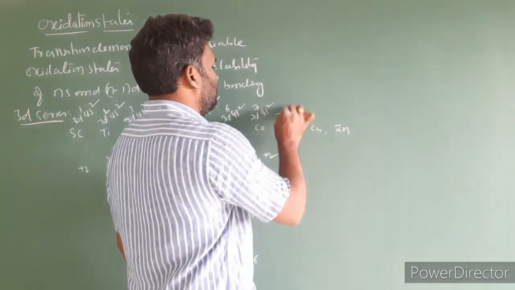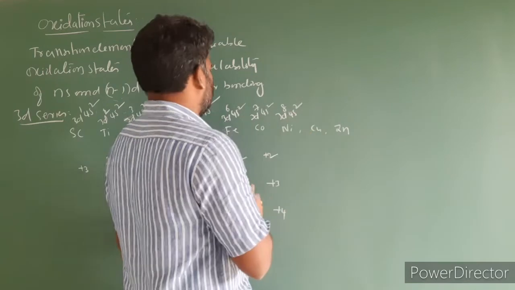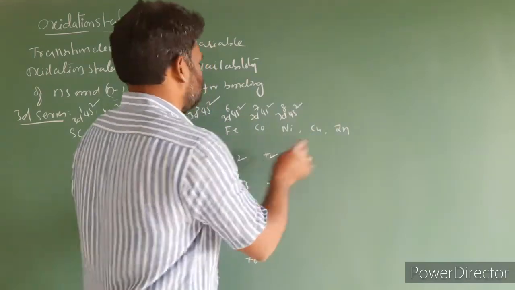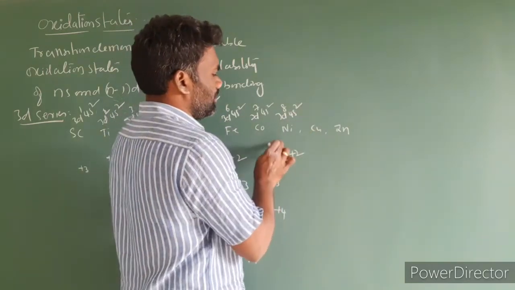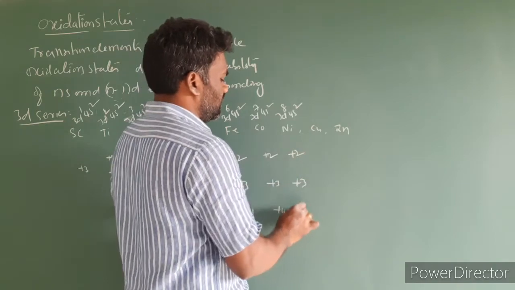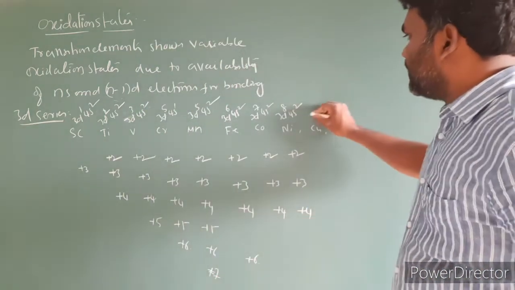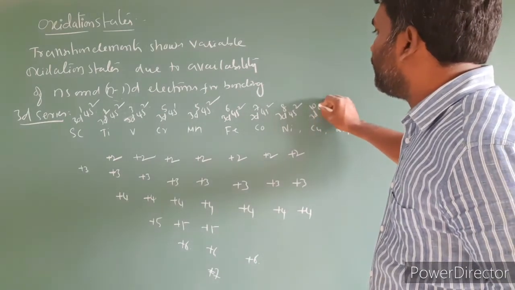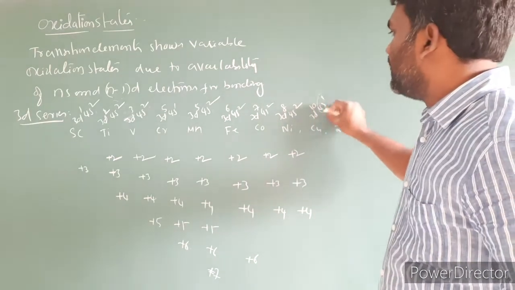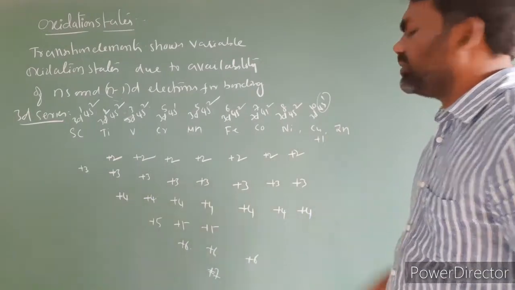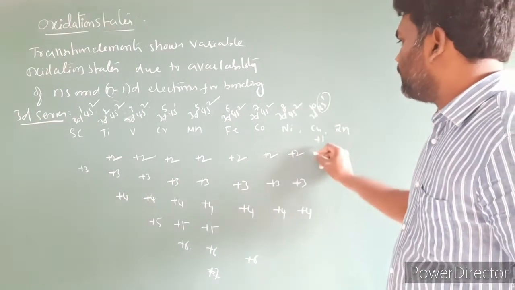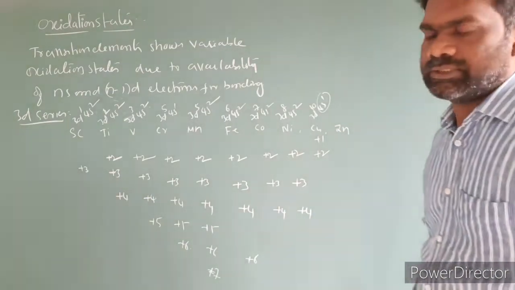Next, nickel, 3d8 4s2. The oxidation states are +2, +3 and +4. Copper, 3d10 4s1. One electron involved in the bond exhibits the +1 oxidation state. If 2 electrons are involved in the bond, you get +2.